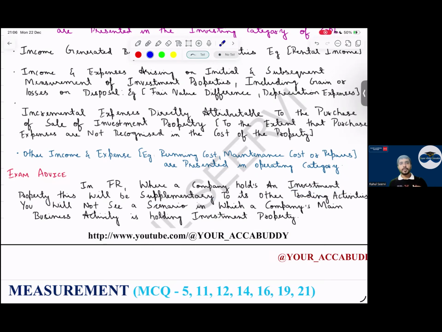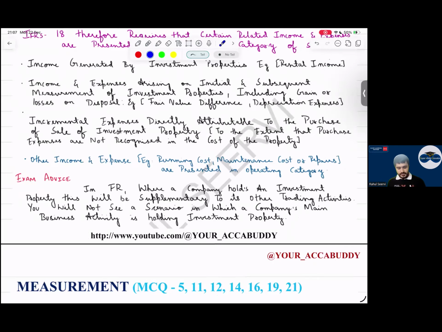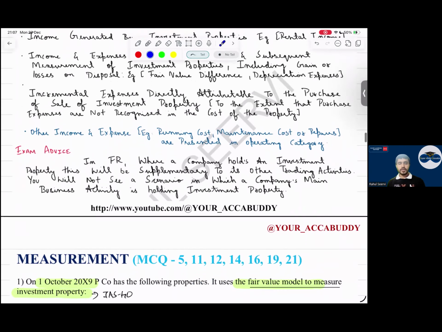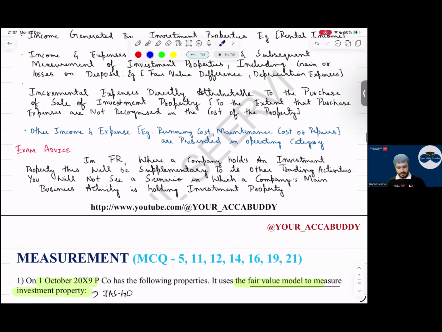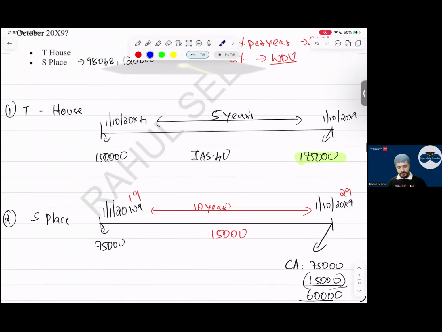SBR students, you have to be careful. If they say property, decide whether it's investment property or PPE. For FR students, the examiner will use this word. If they use investment property, what will you follow? IAS 40. If not, IAS 16. So this is done. Chalo. So with this, your IAS 40 is completed.